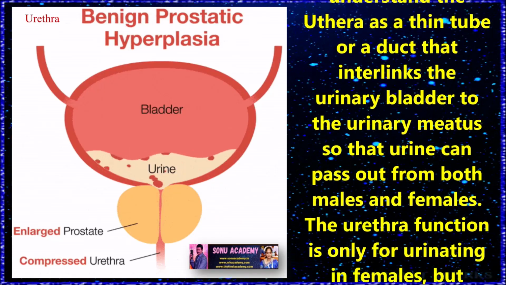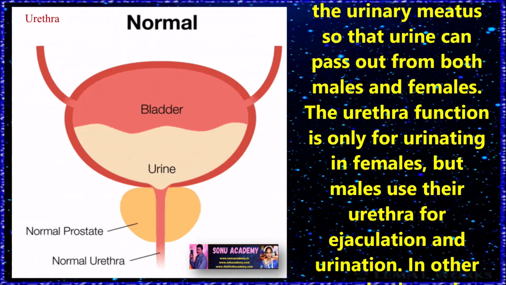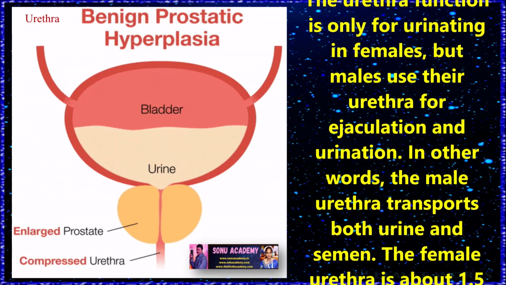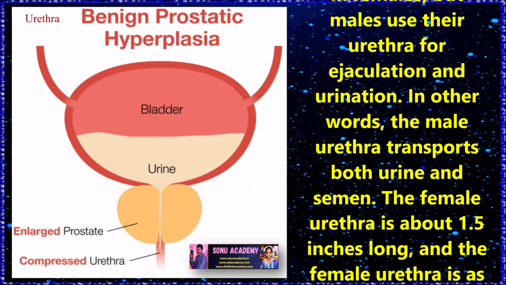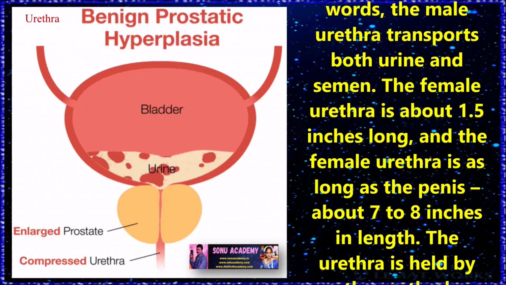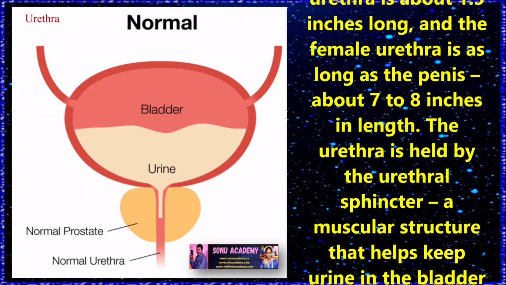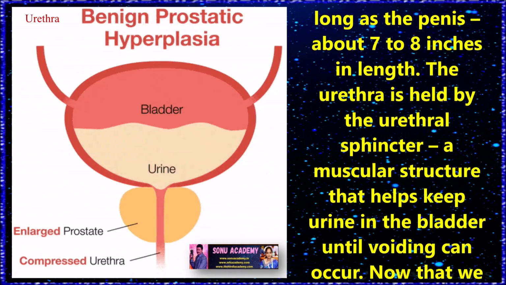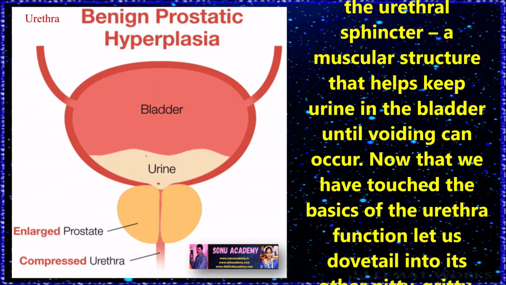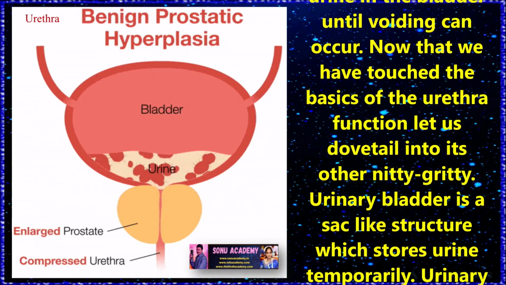The urethra's function is only for urinating in females, but males use the urethra for ejaculation and urination. In other words, the male urethra transports both urine and semen. The female urethra is about 1 to 5 inches long, and the male urethra is about 7 to 8 inches in length. The urethra is held by the urethral sphincter, a muscular structure that helps keep urine in the bladder until voiding can occur.